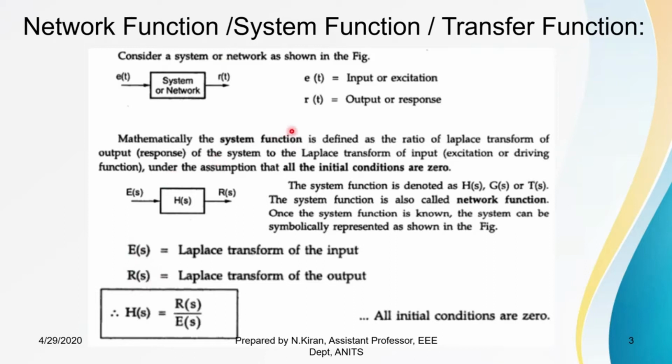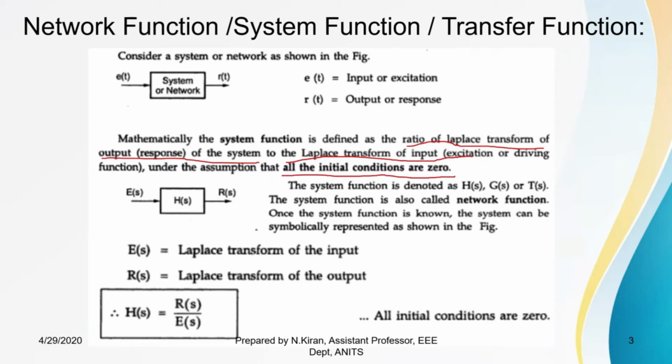Then I can define my system function or network function or transfer function as the ratio of the Laplace transform of the output or the response of the system to the Laplace transform of the input or excitation, assuming all initial conditions to be 0.